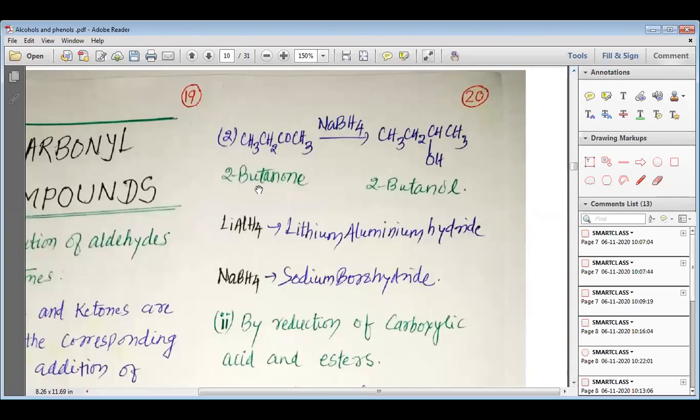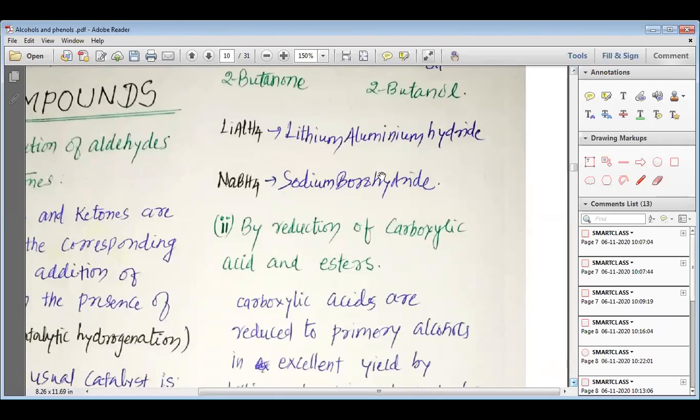Now, my dear students, we have 2-butanone. This 2-butanone is a ketone. This ketone, when it is reduced with sodium borohydride, produces 2-butanol. You can see that the carbon with which the OH group is bonded is attached to 2 other carbons, and that is why 2-butanol is a secondary alcohol.